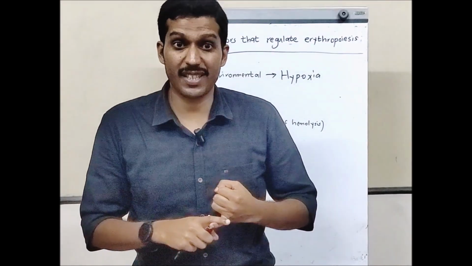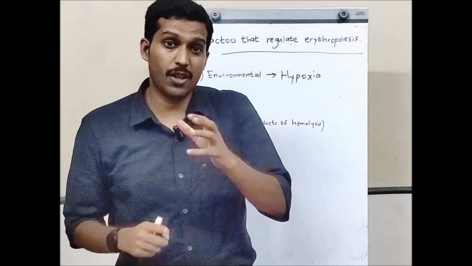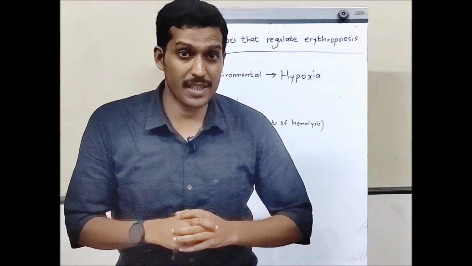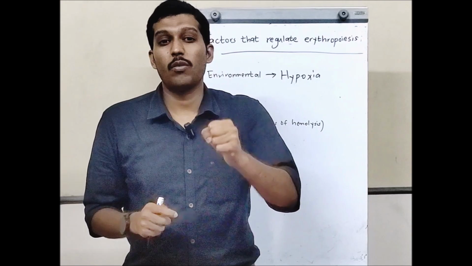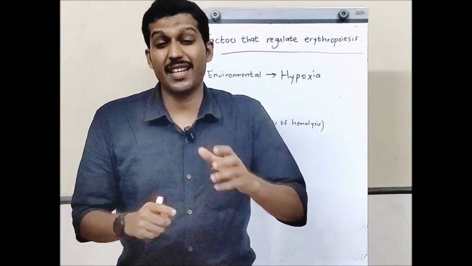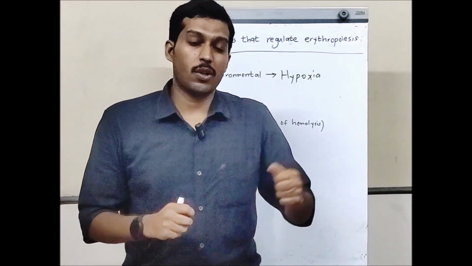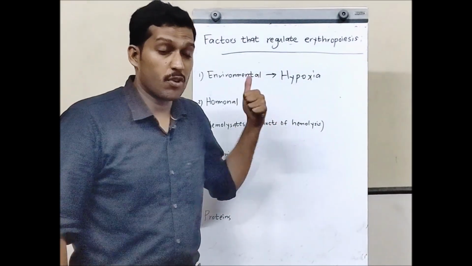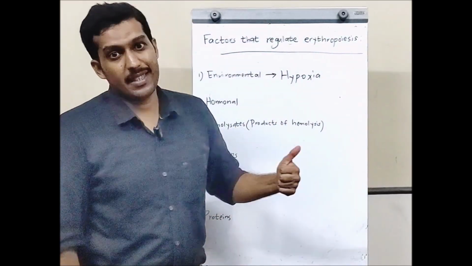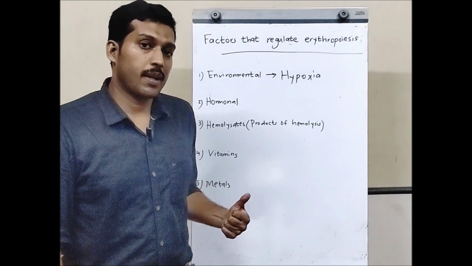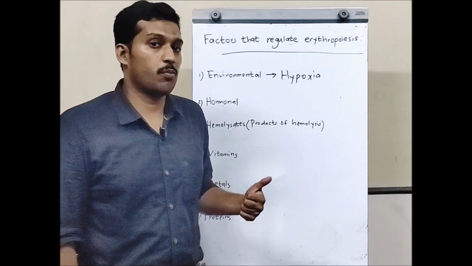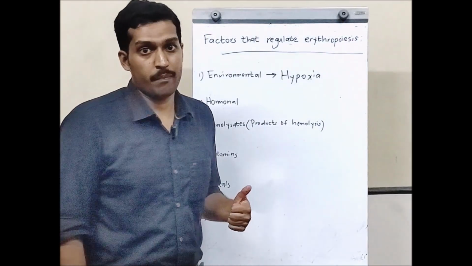It releases a hormone known as erythropoietin. So the kidneys are the organs which sense the decrease in the oxygen level in the blood, and release a hormone known as erythropoietin, which can stimulate erythropoiesis. So one of the factors is hypoxia, the main environmental factor. At high altitude, there is a decrease in the oxygen content of the blood, which can stimulate erythropoiesis. There can be an increase in the RBC count.